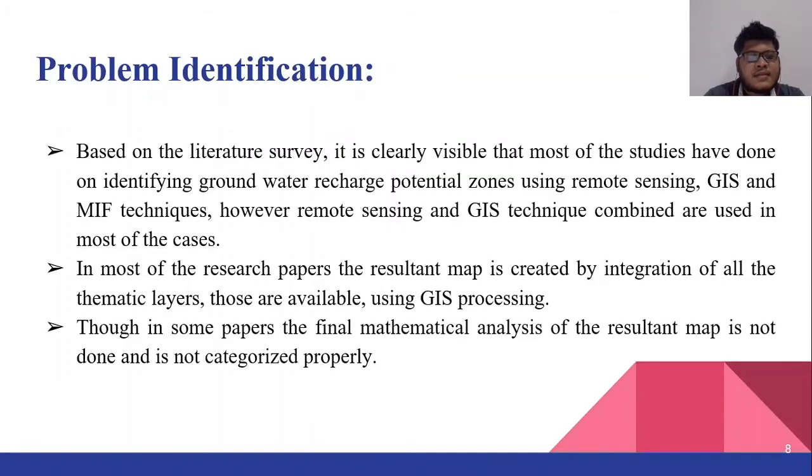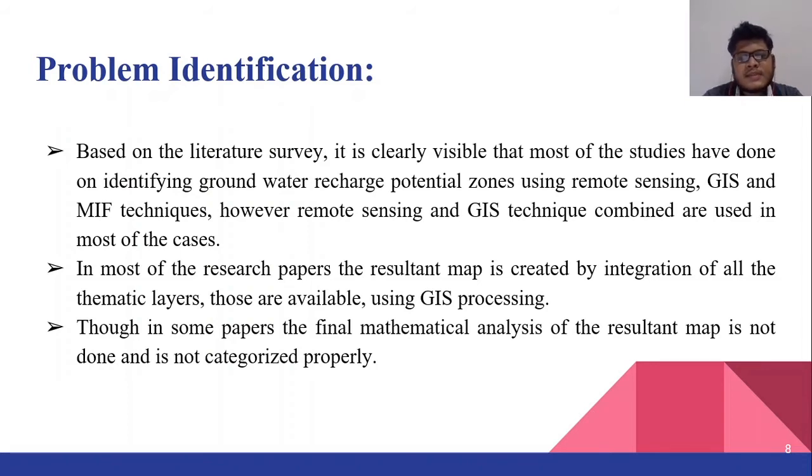Problem identification. Based on the literature survey, it is clearly visible that most of the studies have identified groundwater recharge potential zones using remote sensing, GIS, and MIF techniques. However, remote sensing and GIS techniques are combinedly used in most of the cases.